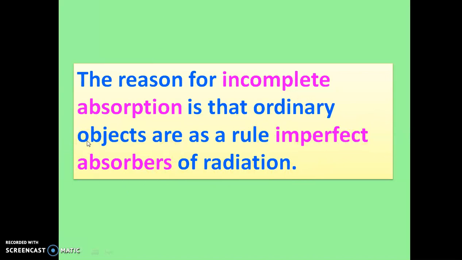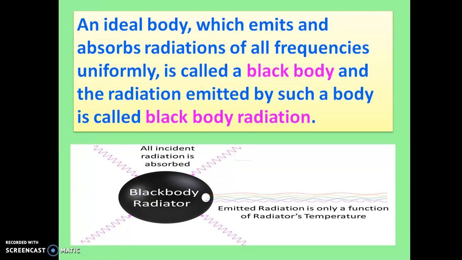Then which substances are the perfect absorbers? Yes, black body. An ideal body which emits and absorbs radiation of all frequencies uniformly is called a black body.